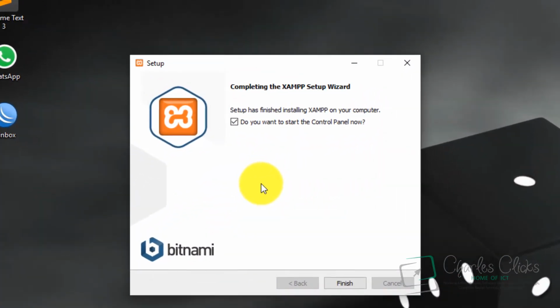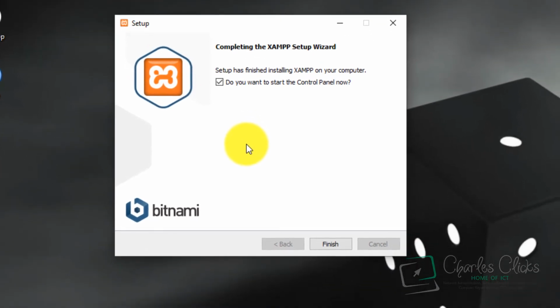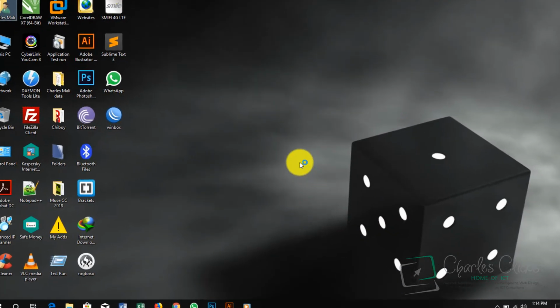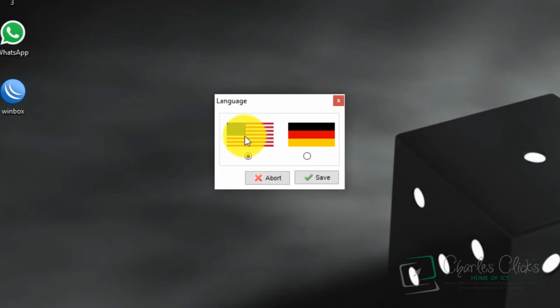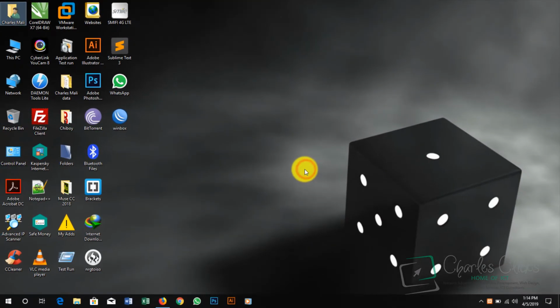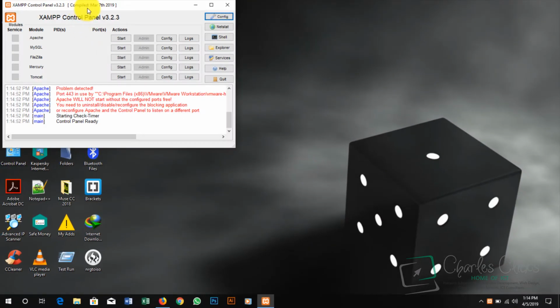Do you want to start the XAMPP control panel now? Because we want to set it up, and it's the right time for us to run our XAMPP application and then test our server, we click finish. We have to go with English. Now the XAMPP control panel is on.